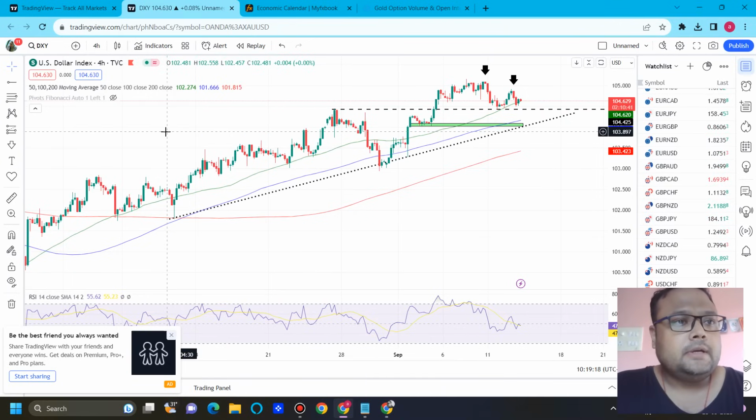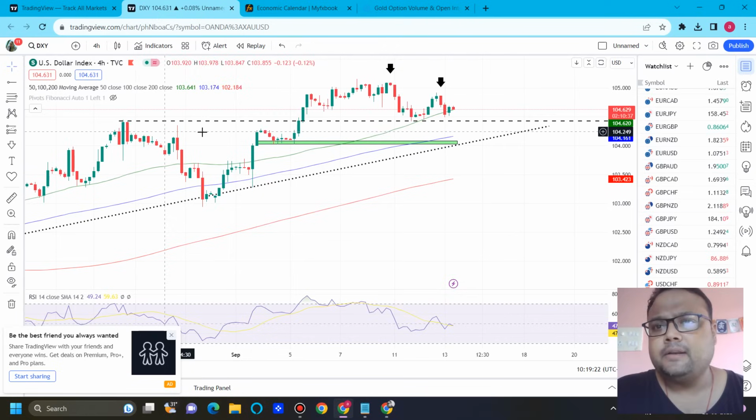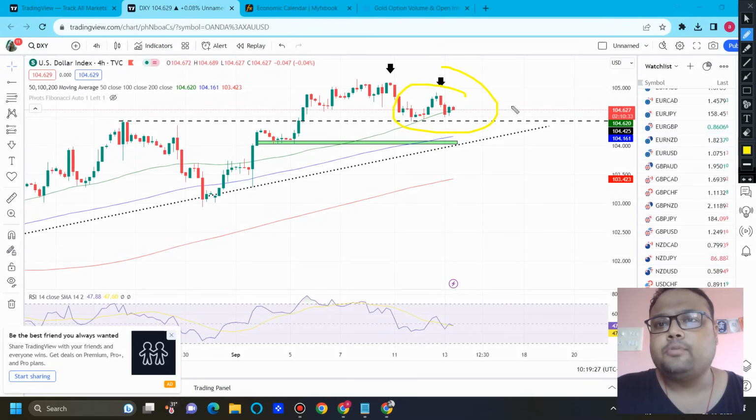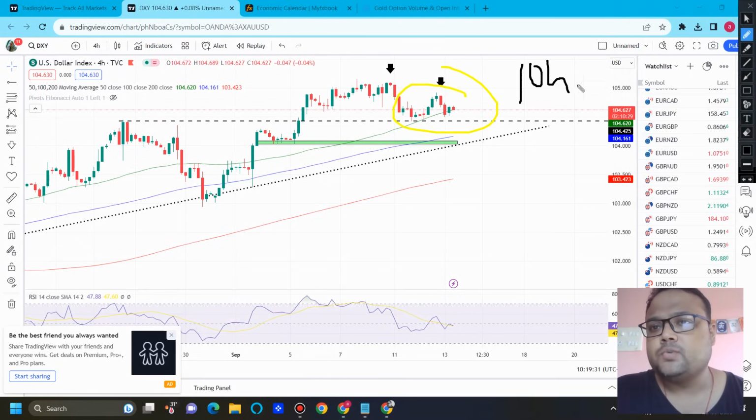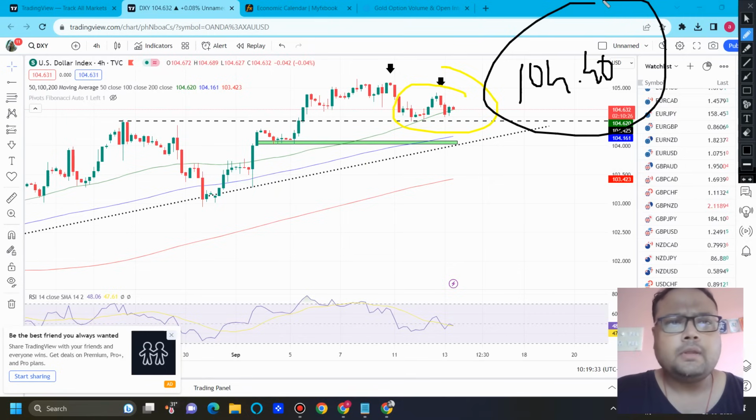So this is the Forex chart of DXY US dollar index in front of us, and as expected DXY is still trading above the support of 104.40. Let me change the color. Yes, 104.40. And before a major event like CPI, market usually stays silent, and we can expect the same from the market today as well.